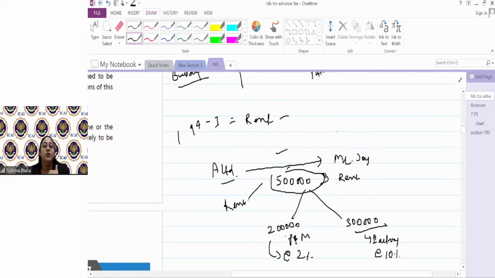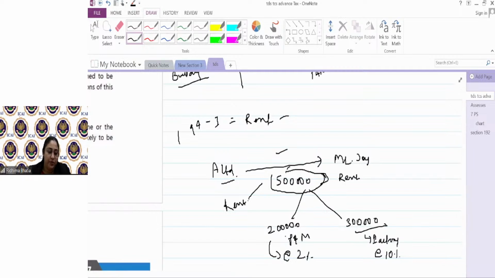to me. What matters to me is that I am paying rent as a person and I have to deduct the tax at the rate of 10% or 2% as the case may be. I do not have to worry about other aspects. Whether he's the owner or not, also, that is also not required to me. He can be a sub owner, he can be a subletter or a subtenant, does not matter to me. I am paying rent, I have to deduct tax under 194I.